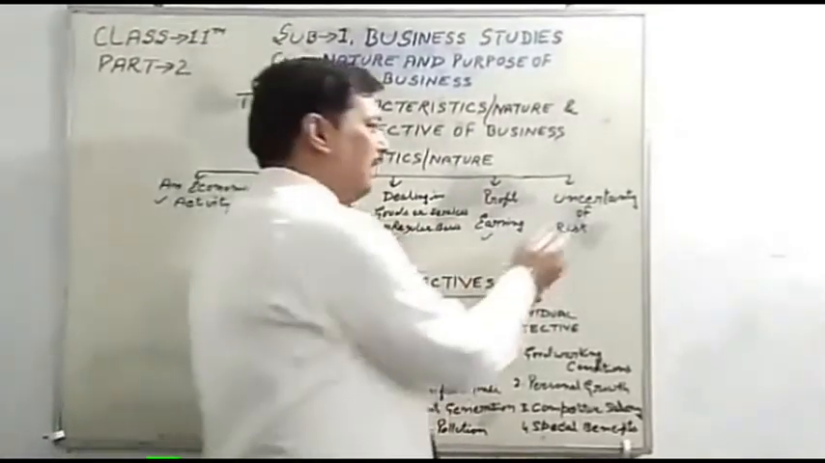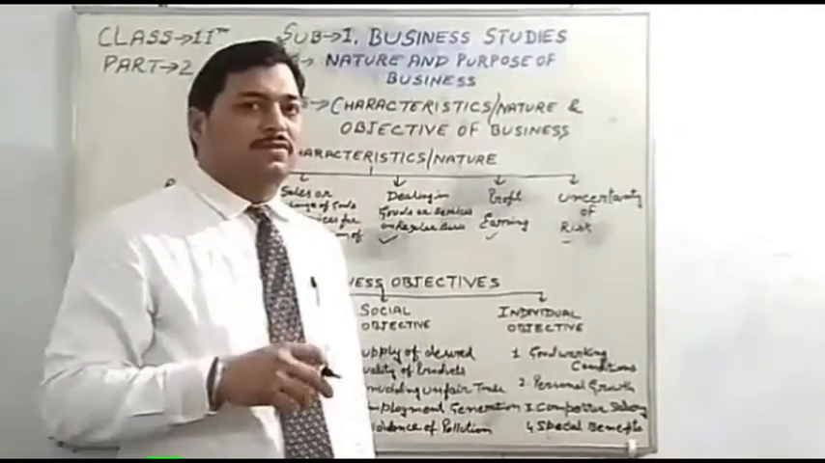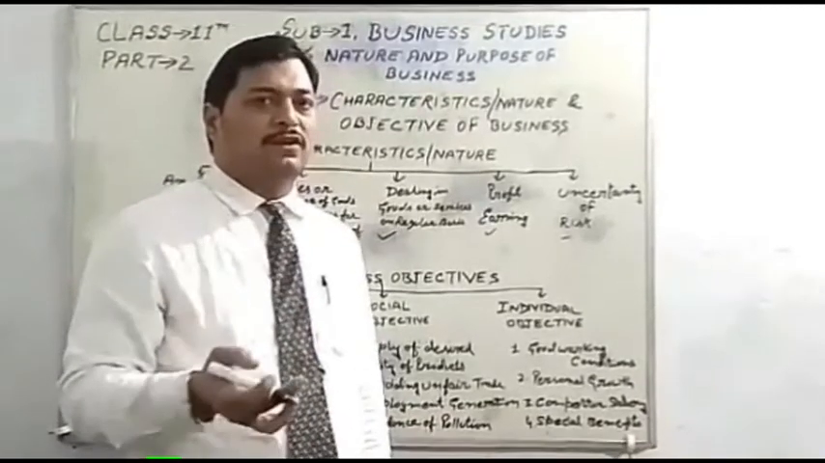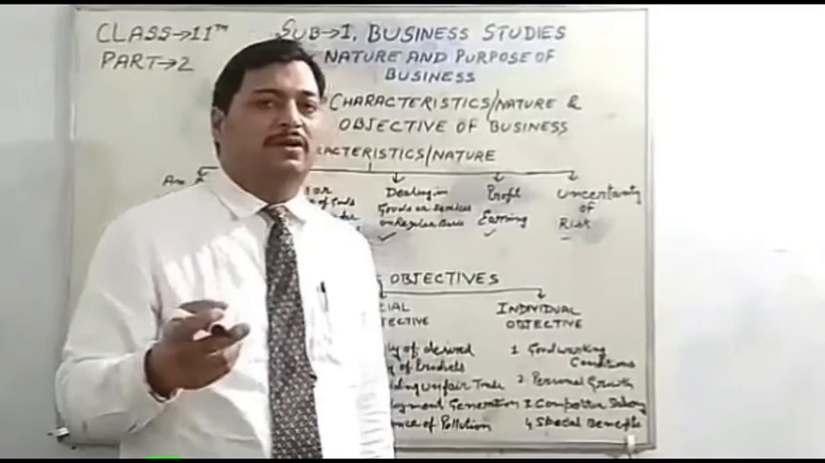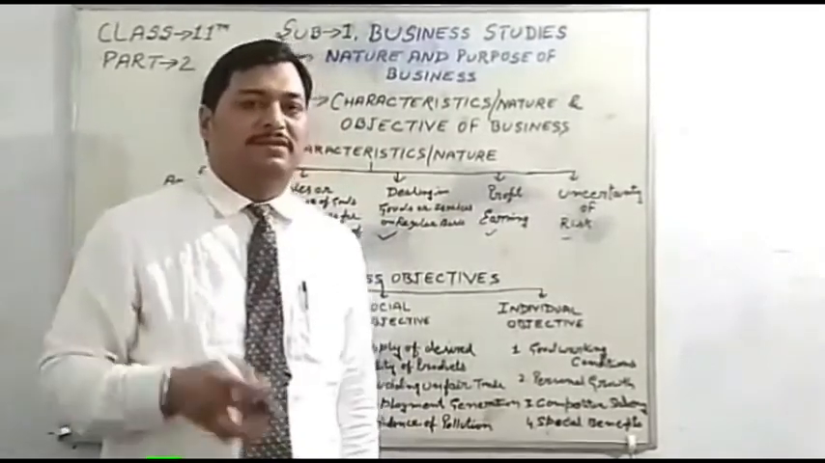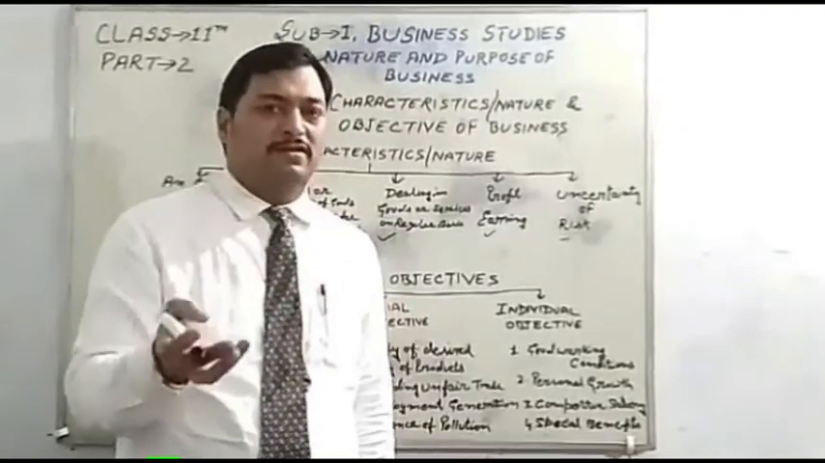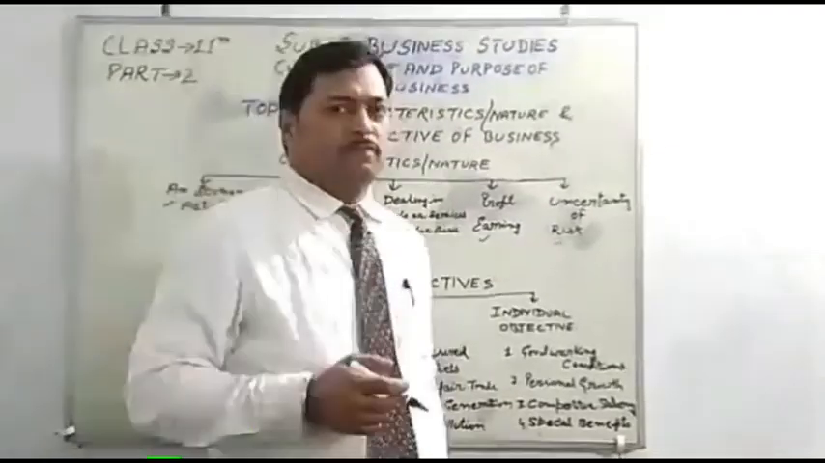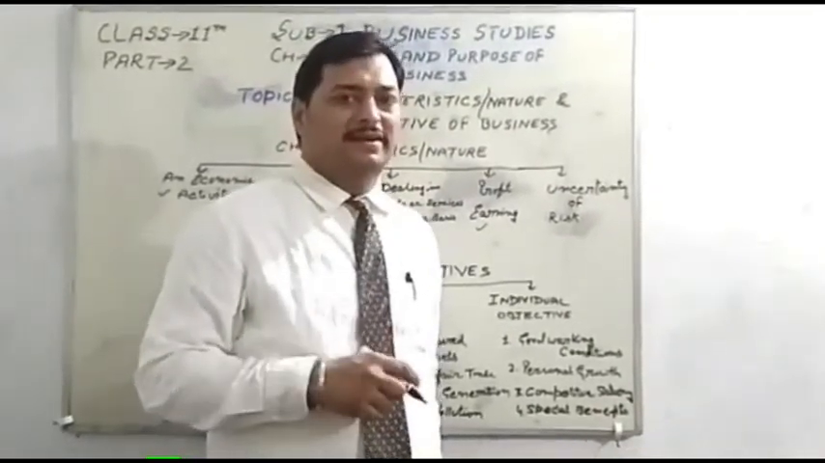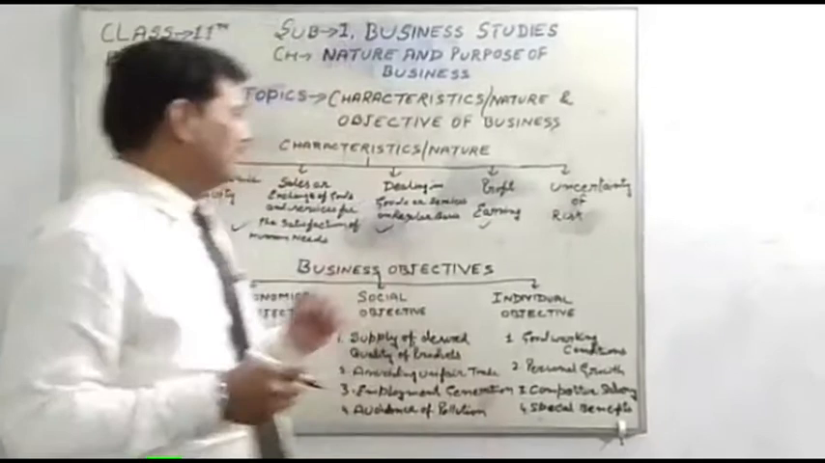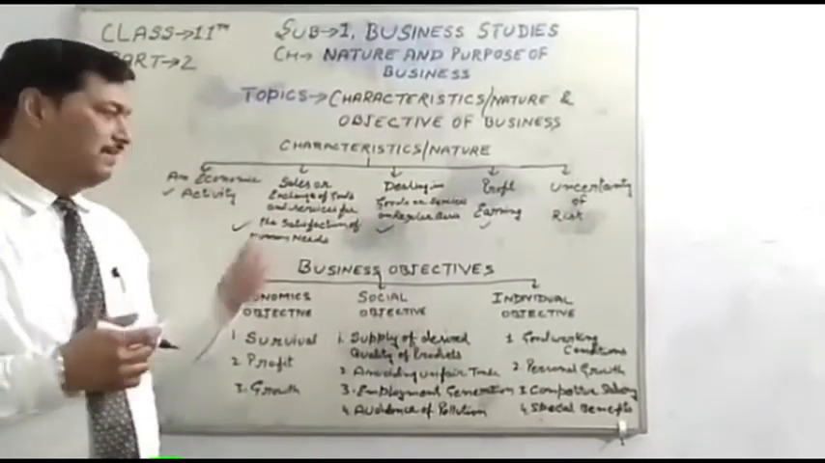Next is uncertainty of risk. Business always has lots of chances of uncertain risks. These risks are not well known by the businessman, for example earthquake, drought, loss by fire, or theft by an employee. So business transactions always involve risk. So students, that was the nature and characteristics of business.